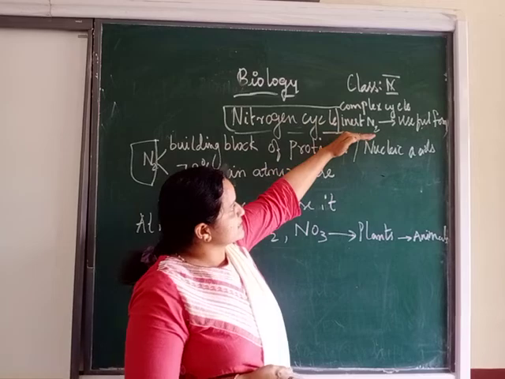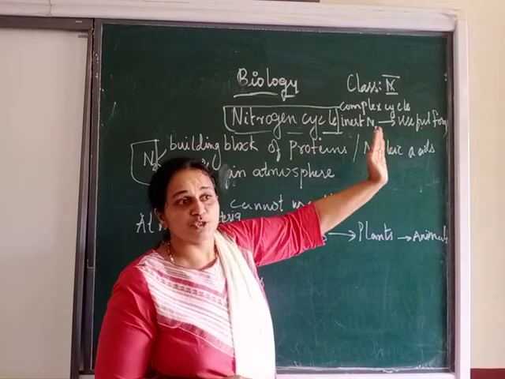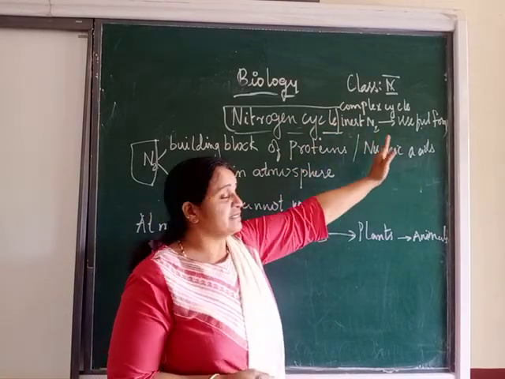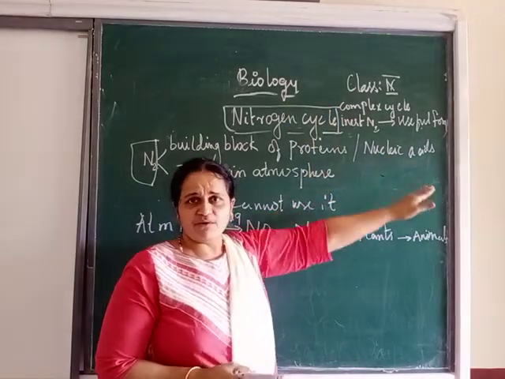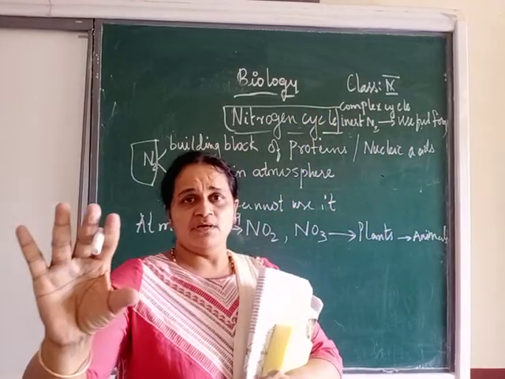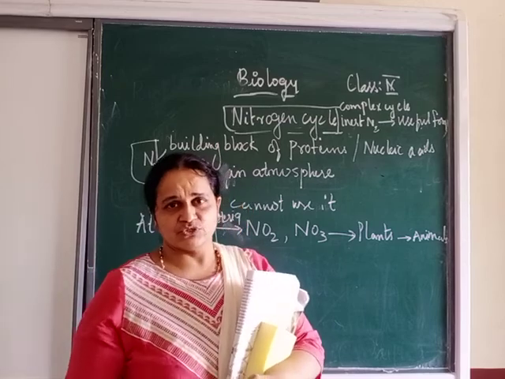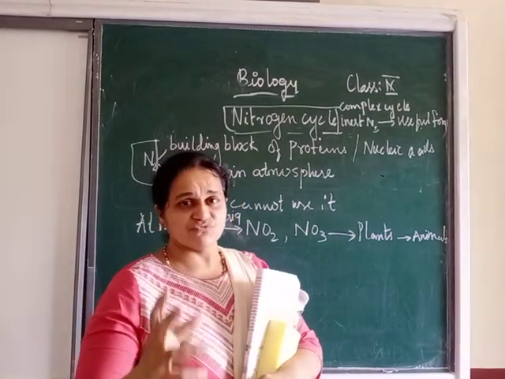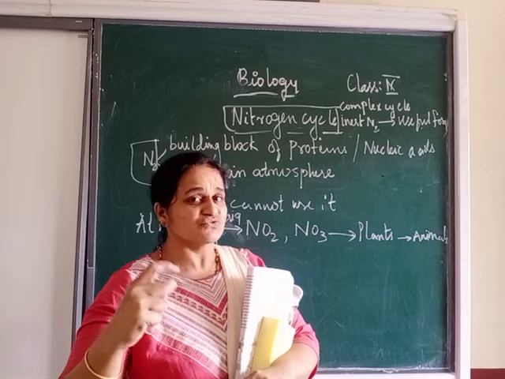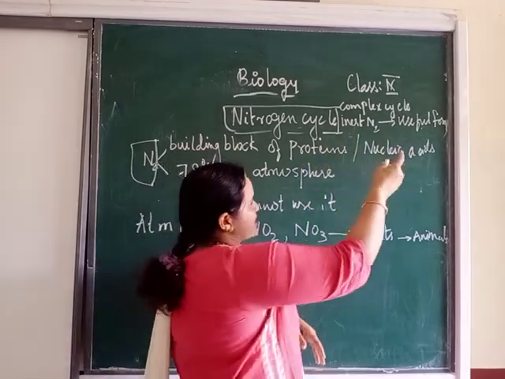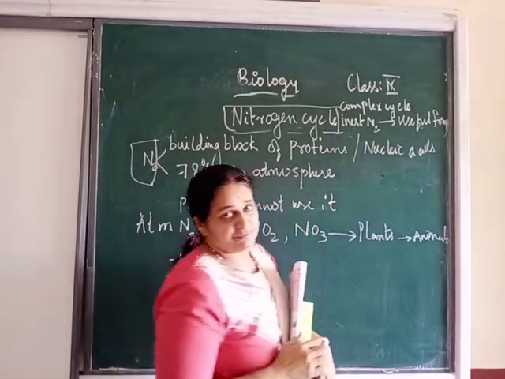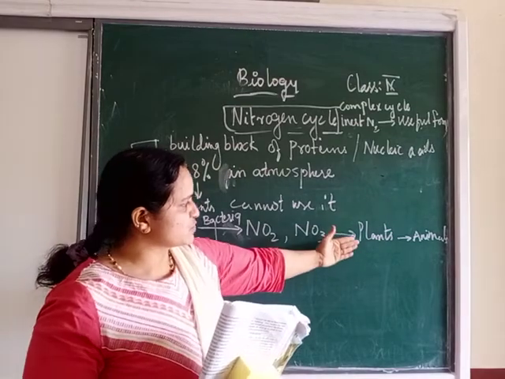So this inert nitrogen is getting converted into a useful form. When I mean the useful form, it may be nitrites, it may be nitrates. Useful in the sense it is a biologically useful form. It will be used by either plants or animals. So firstly it will be used up by the plants.